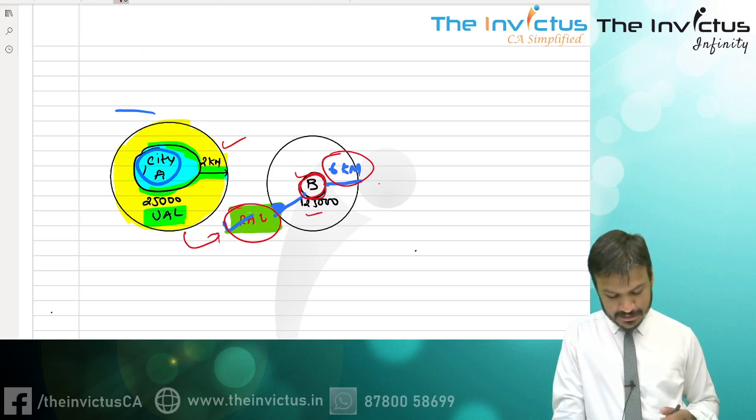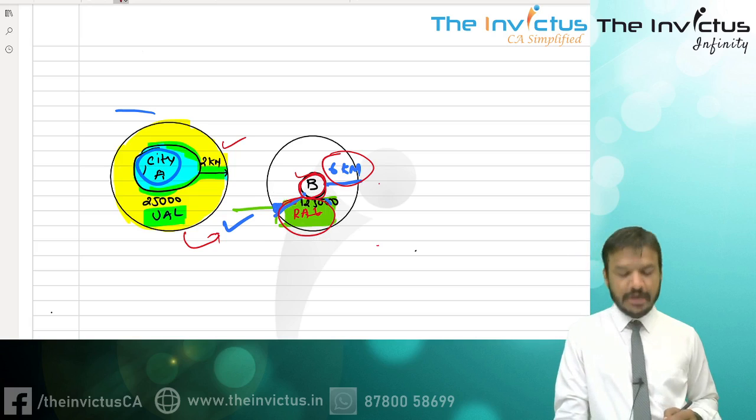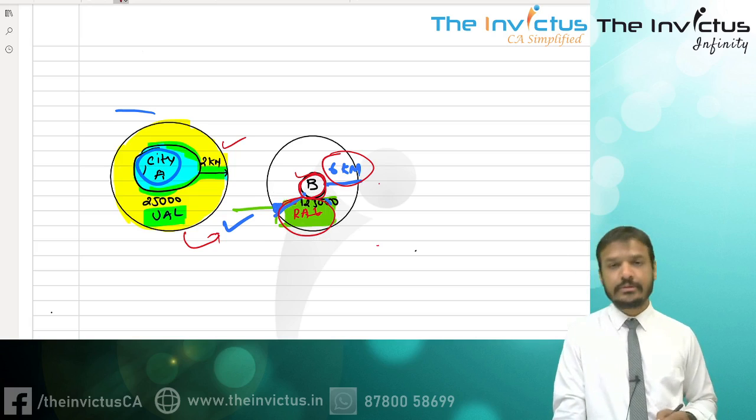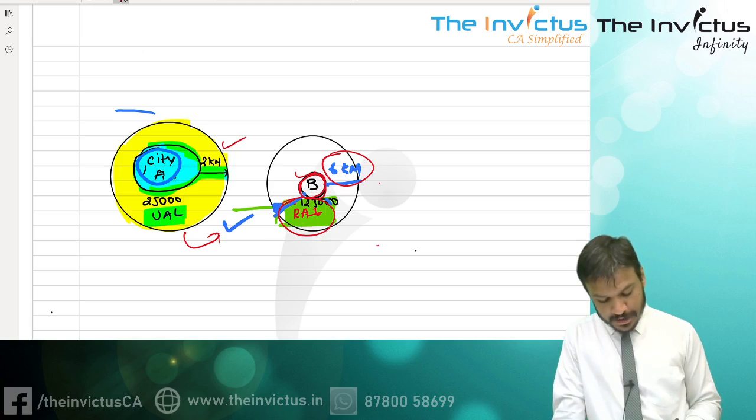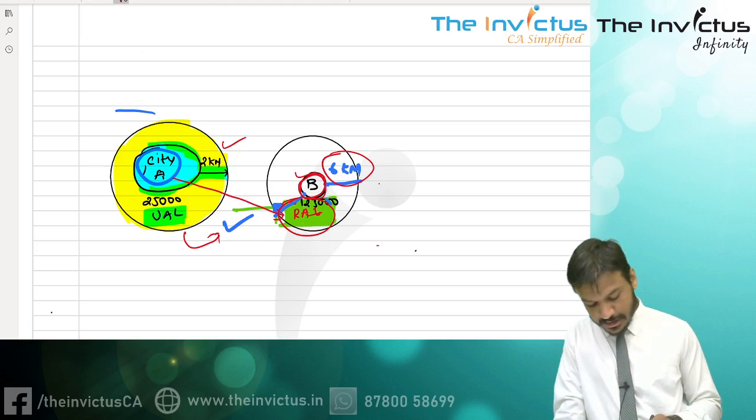For example, if this land is falling over here, though it is out of that particular boundary within 2 kilometers, it is within this city again.